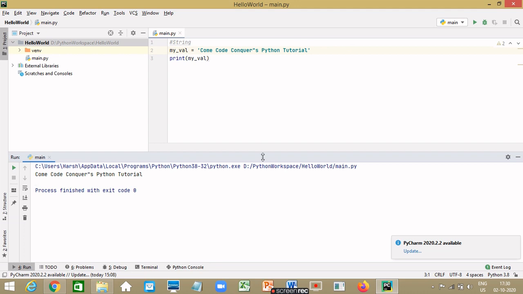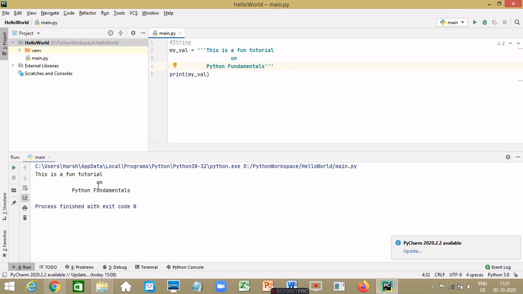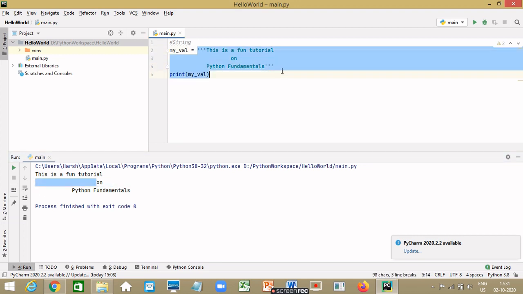Right? Now let's print out the multi-line string. Let's say I change this value to "this is a fun tutorial on Python fundamentals." Now let's print the value of this. You can see the spaces and the new line has been printed as it is in this string.